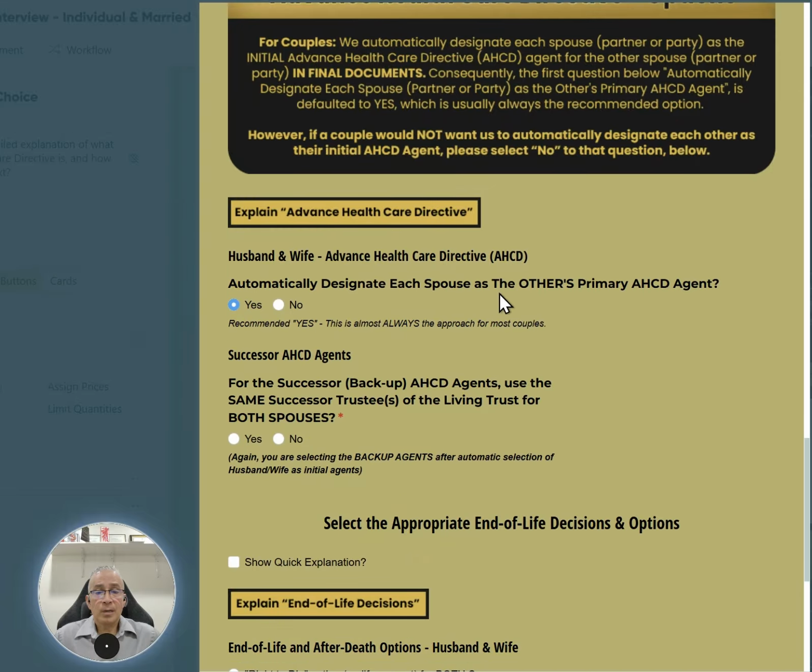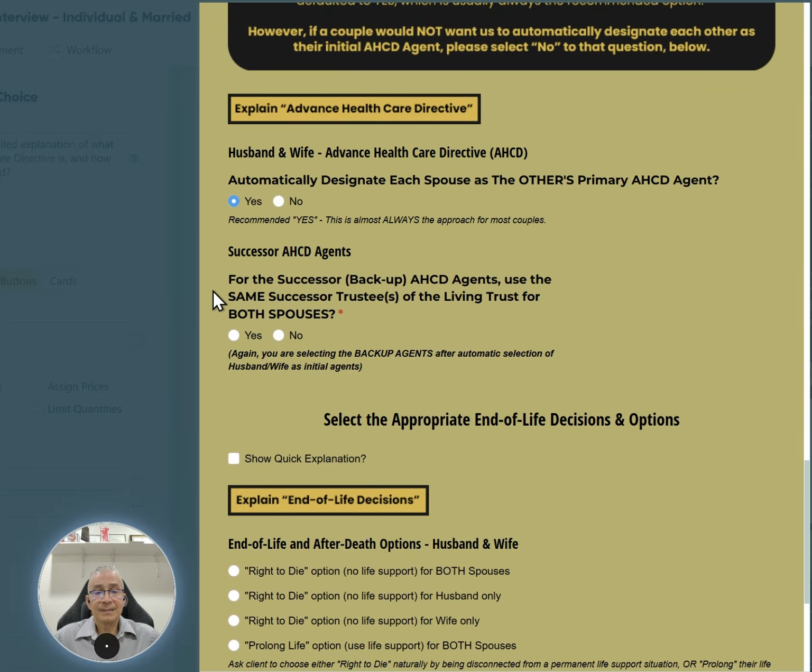So assuming that the couple wants their significant other to be their primary agent, you leave this as yes. And now it's time to help them select their backup agents. Let's say one spouse is no longer around and the surviving spouse becomes incapacitated, then who's the backup?